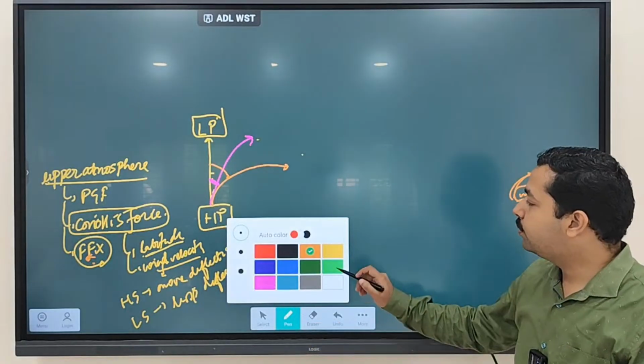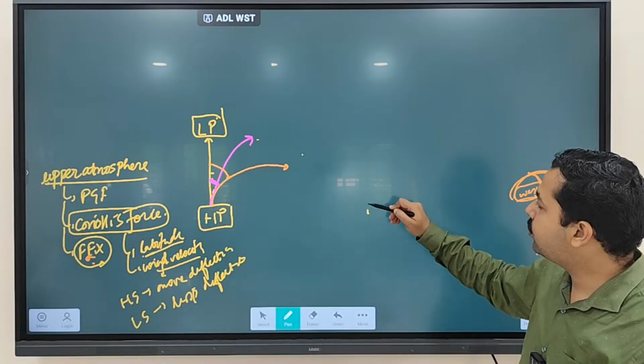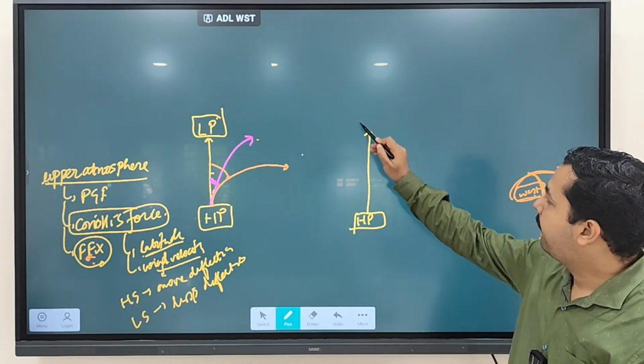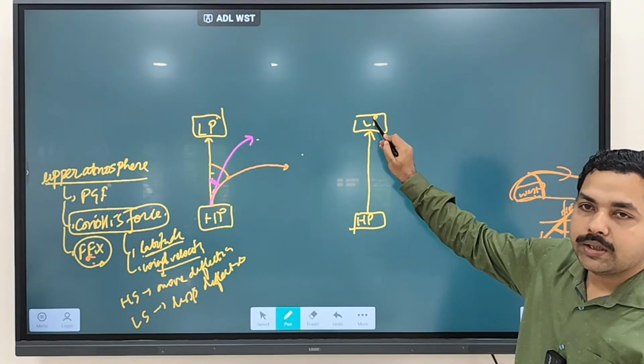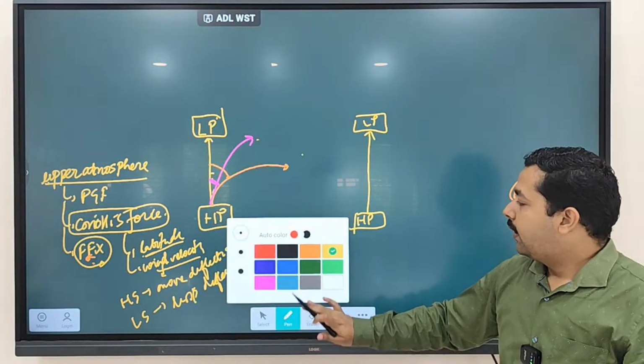Clear? So assume this is a wind which is trying to move from the high pressure region to the low pressure region.